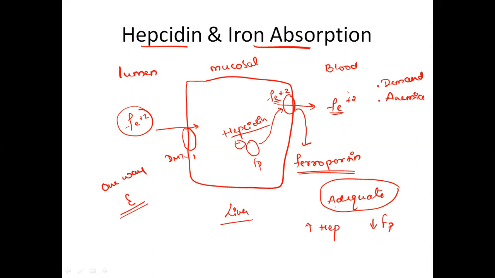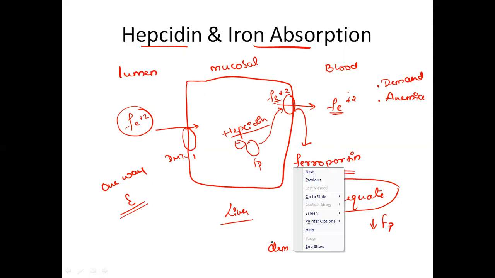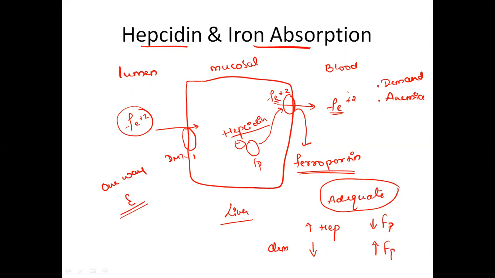And when there is a requirement, whenever the demand is high, or you see the presence of anemia, in such cases there will be increased expression of the ferroportin over the surface, which will increase the transport of Fe2+ across the membrane into the blood circulation.